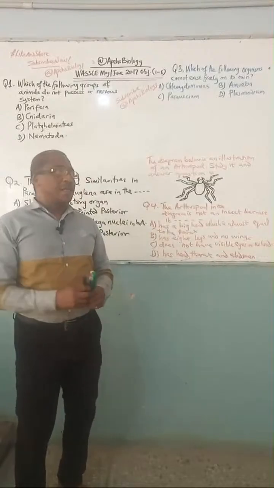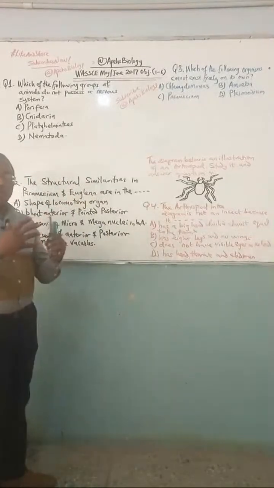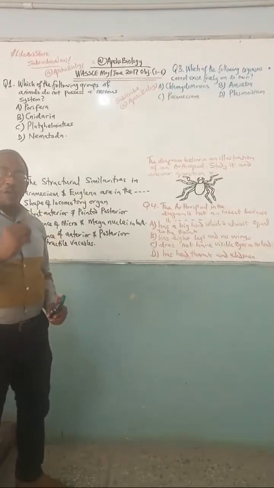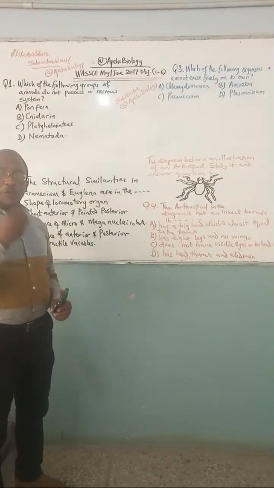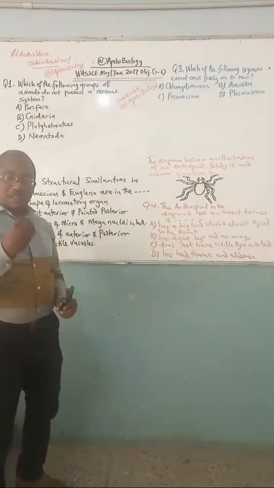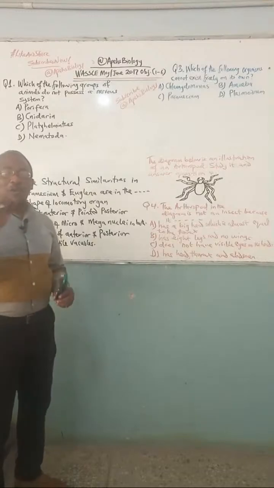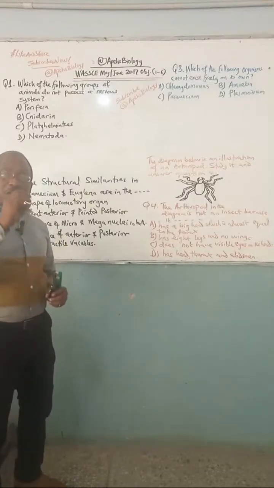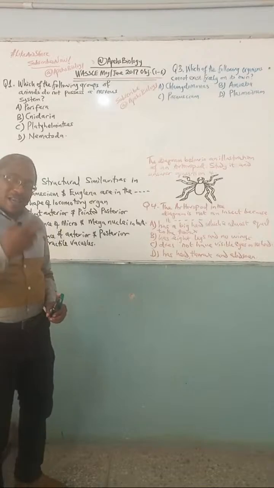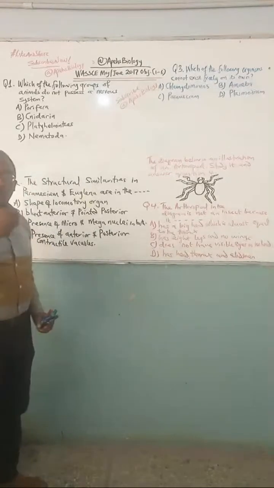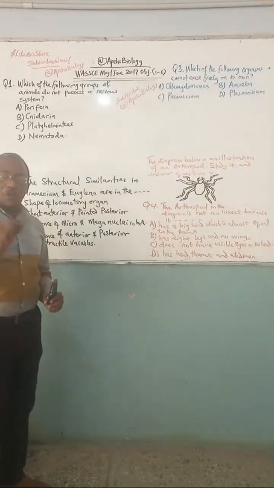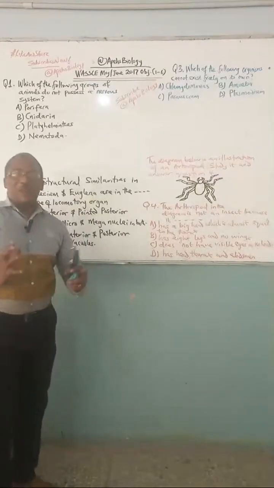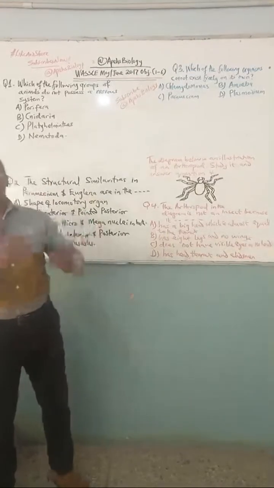And for today, as I said, we are going to go through some of the past questions of WASSCE May-June 2017 objective tests. The essence of this revision session is to help us understand why our answers should be correct and why our answers are wrong. We are also going to explain how we can address this question and get a clear understanding of this content. So you are welcome at Apes Biology.